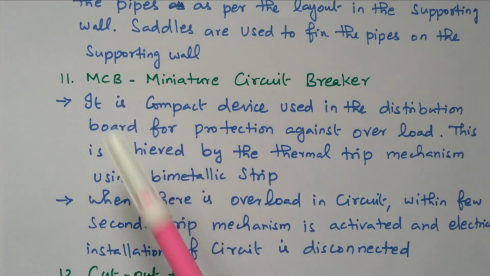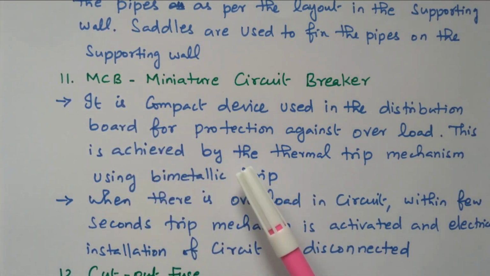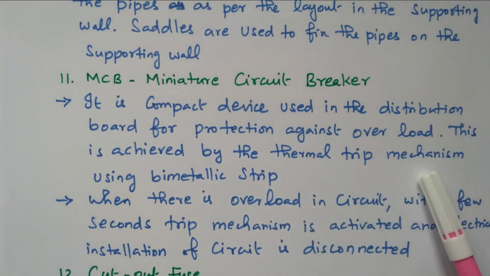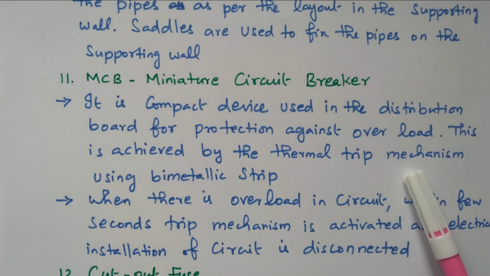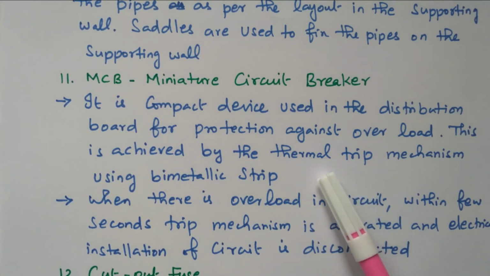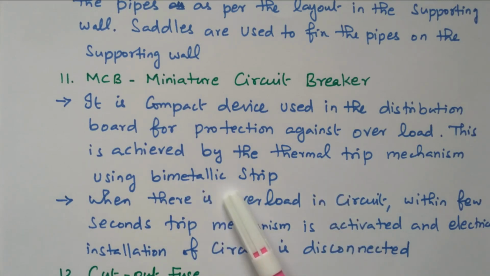But by using the MCB, there is no need to replace the fuse. It is based on the thermal mechanism. If any abnormal condition is there, heat will be produced that will trip the circuit automatically. So no need to replace the fuse. It is based on the thermal mechanism with a bimetallic strip. During abnormal condition, the excessive current will flow and create heat.